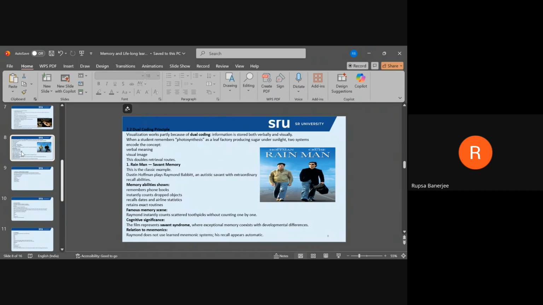Let's study how it is presented in the movie. Dual coding is actually presented as something which occurs naturally for a savant. He's naturally gifted.